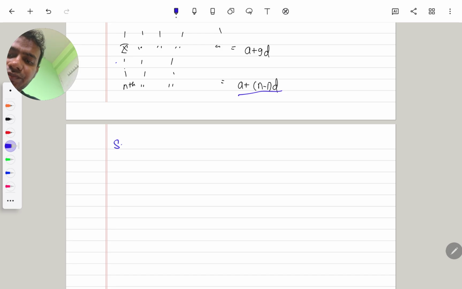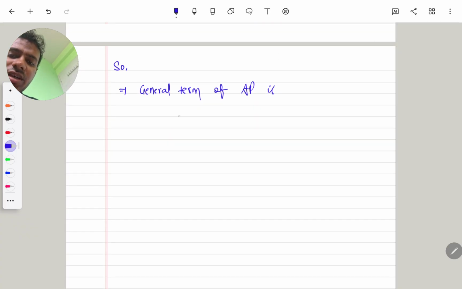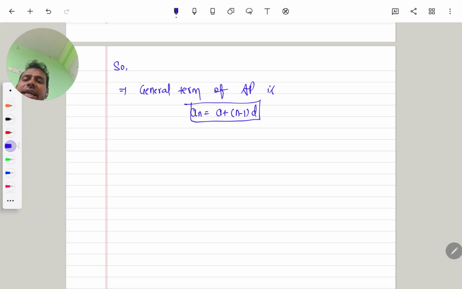So what do we conclude? We conclude that the general term of this AP, An, is equal to A plus n minus 1 into D. This is known as the general term of any kind of AP. For an AP, you will find the general term this way.